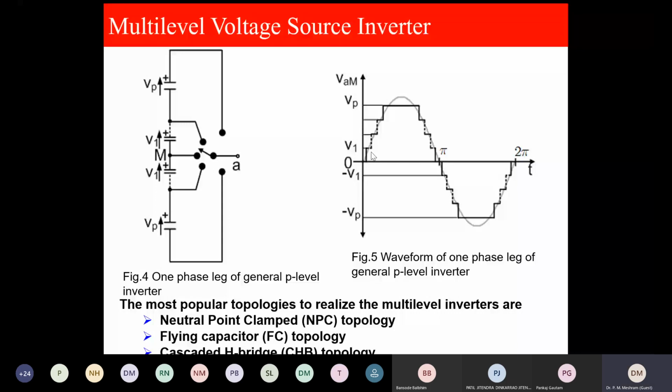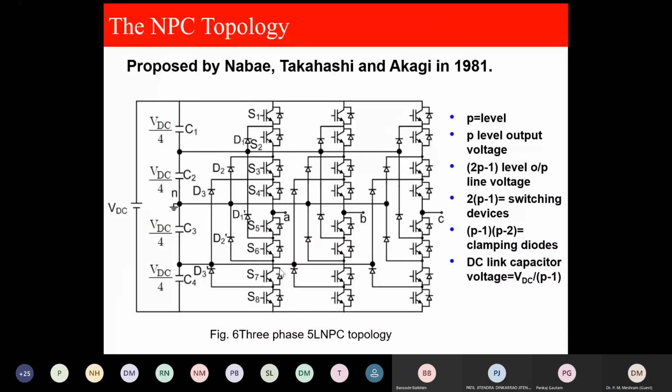The conventional and most popular multi-level inverter topologies are, first, neutral point clamped, that is called diode clamped; second, flying capacitor; and third, cascaded H-bridge, that we call CHB topology. This I will take you through in brief.